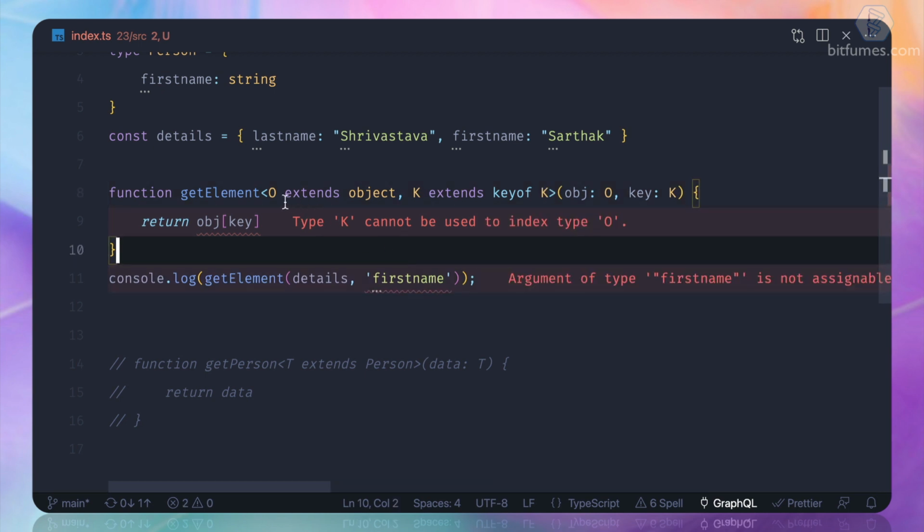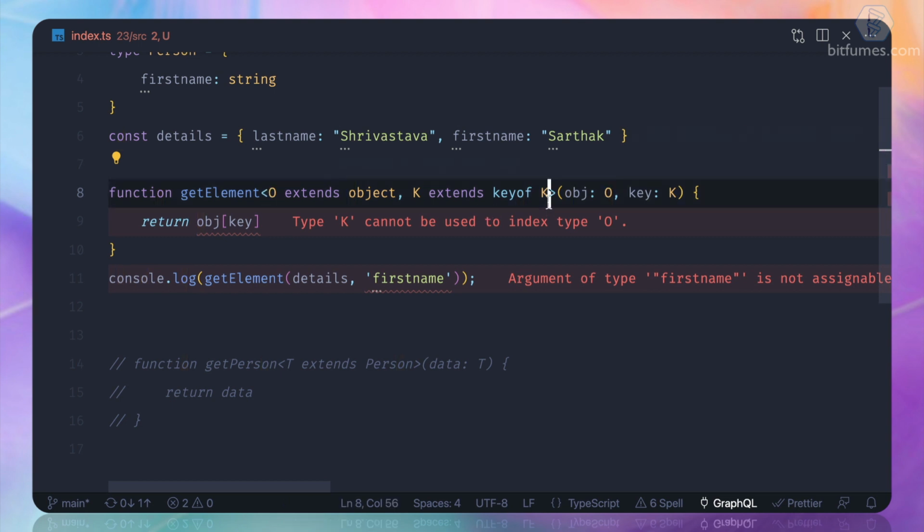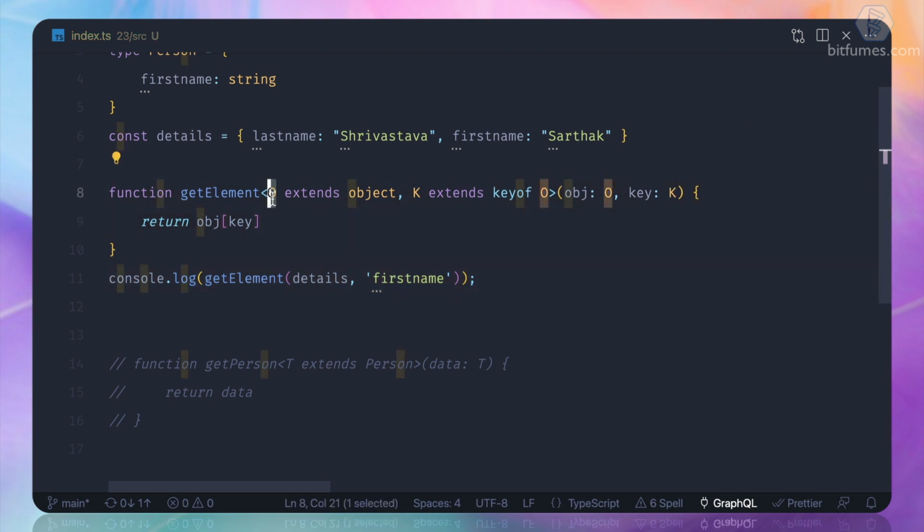So whatever O object we are passing, the K should be only among the keys of this object. This means if I do first name, TypeScript doesn't have any complaint. But what if I say salary?